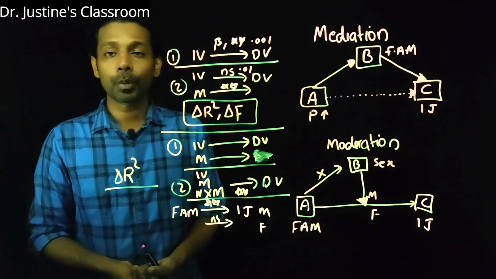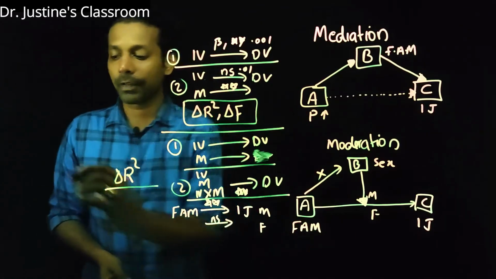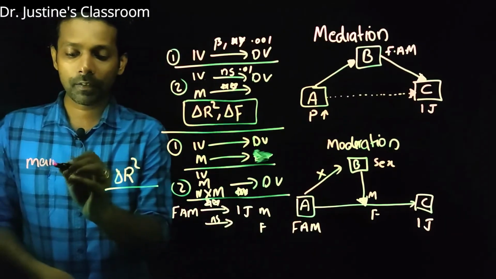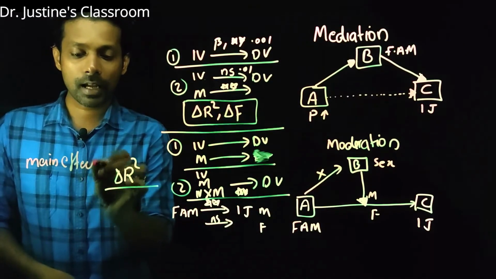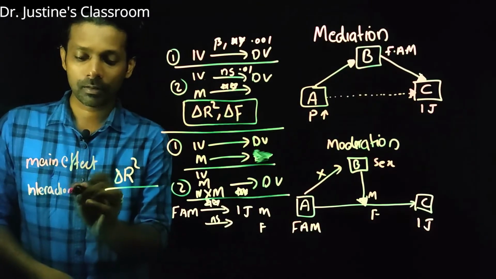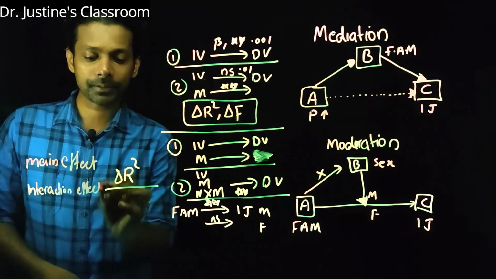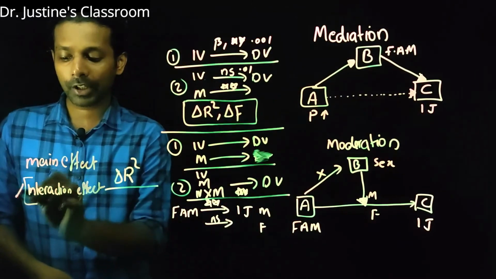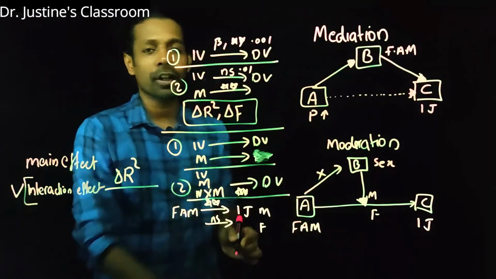So I hope you remember, in a factorial analysis, we have main effect, right? Main effect and interaction effect. This interaction effect is actually testing the moderation analysis.